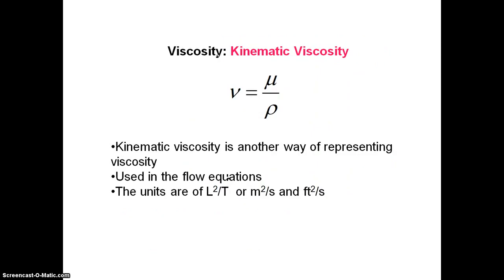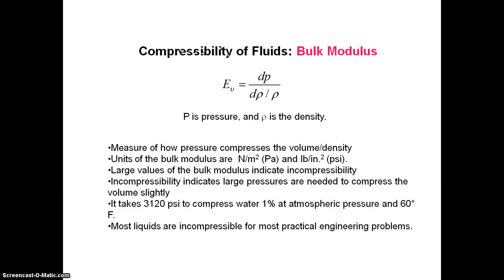Now comes the viscosity, that is kinematic viscosity. Kinematic viscosity, ν is equal to μ by ρ. We know that μ is the dynamic viscosity. It is represented by poise, and ρ is the density. Kinematic viscosity is another way of representing the viscosity. It is also used in the flow equation. The units of this kinematic viscosity are L square by T, or meter square by second, or feet square by second.